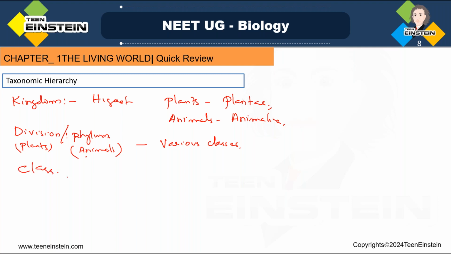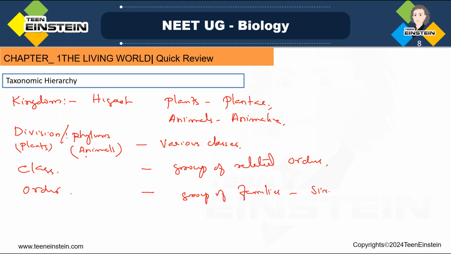Next comes class. This is a group of related orders. Then order: this is a group of families which exhibit a few similar characters. Group of families with similar characters.